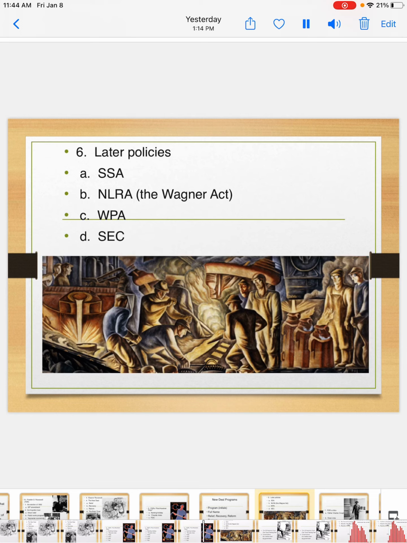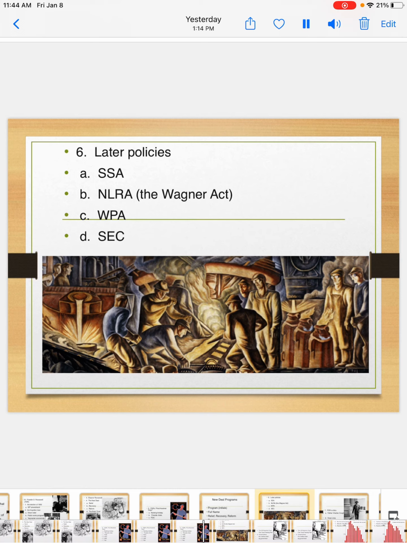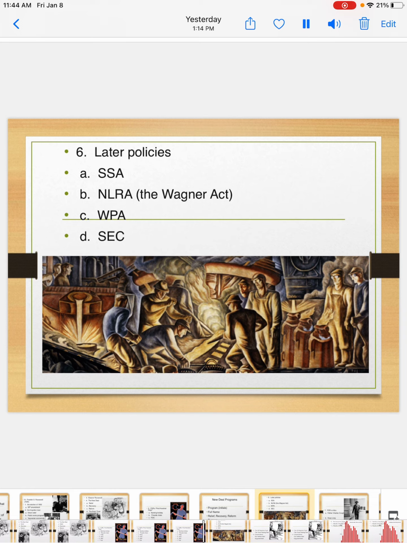There were more policies added to the New Deal later. Some people even called it the second New Deal. But these are some of those policies. We have talked about all of these except for letter B. So let's look at letter B, the NLRA.